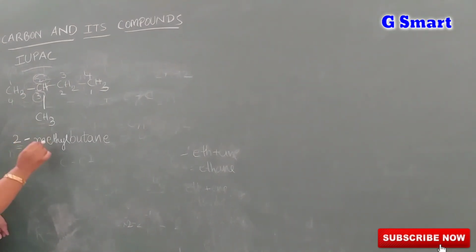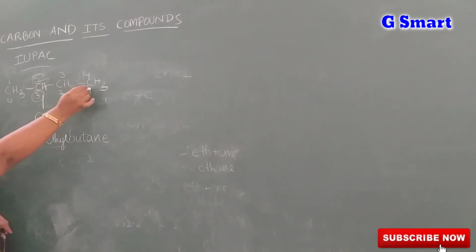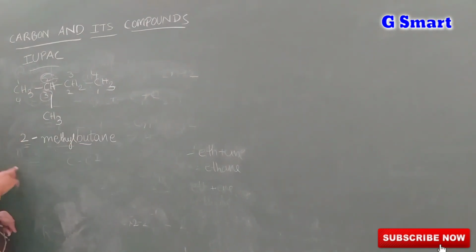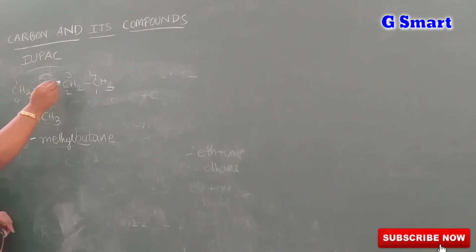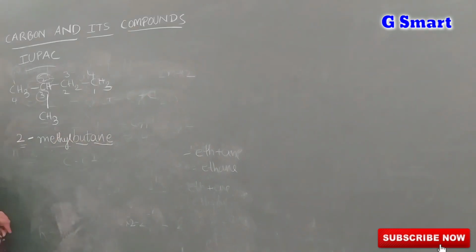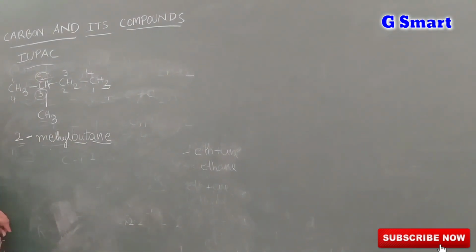Which functional group is present? Methyl. Coming to the main compound, how many carbons are present? 4. 4 means the word starts with but. All are single bonds. When single bonds are present in hydrocarbons, that is the ane group. So 2-methyl butane. Okay, like this.